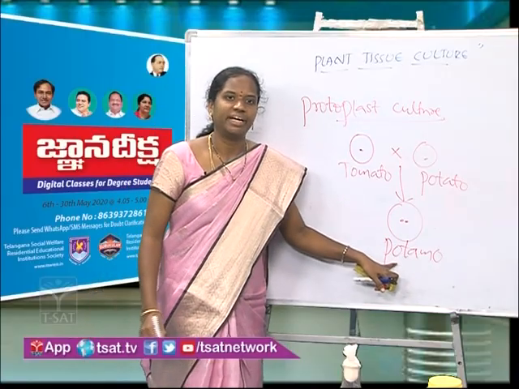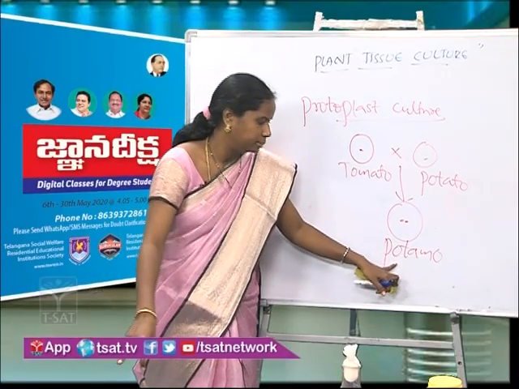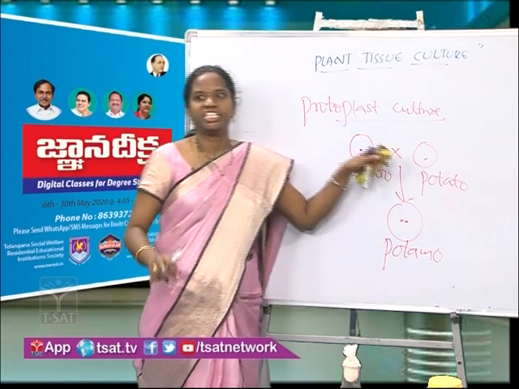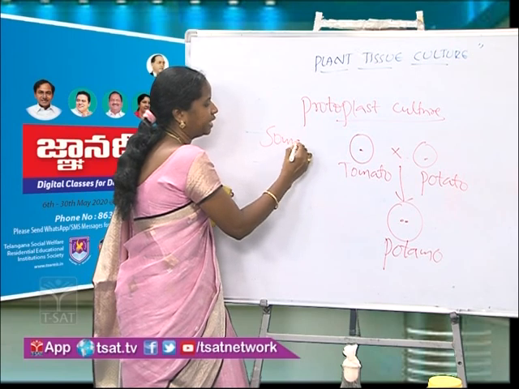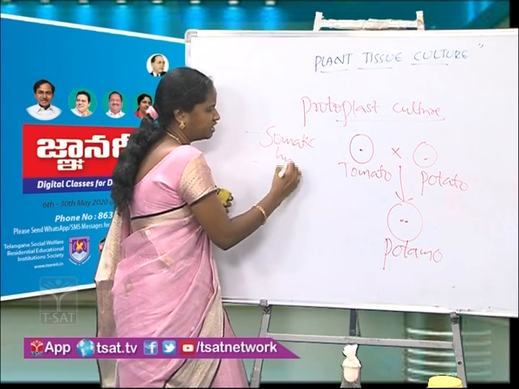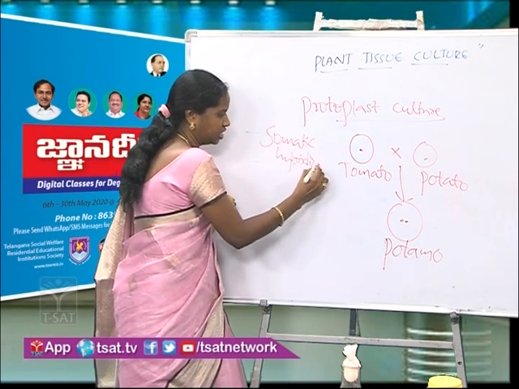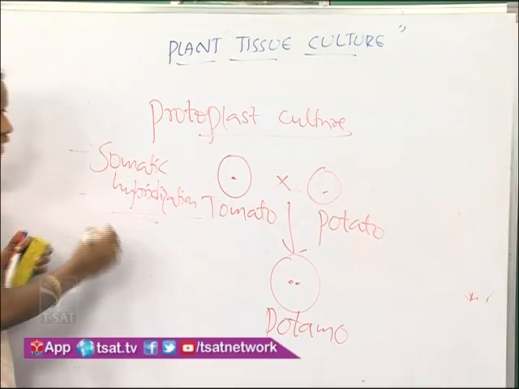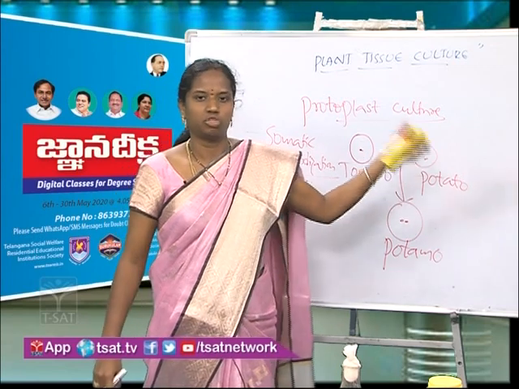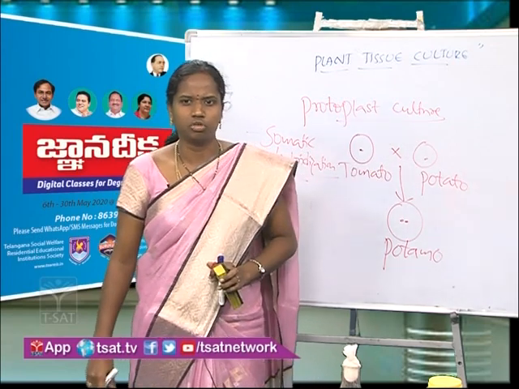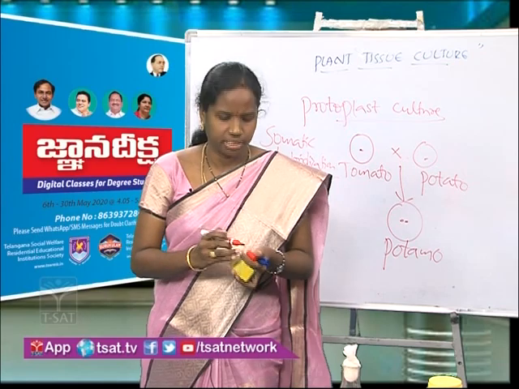This Potamo plant contains potato at the bottom and tomato at the top. This is made possible only because of somatic hybridization. We call this somatic hybridization. And such produced ones can be used further also. This is one of the uses. Then after, the next use is